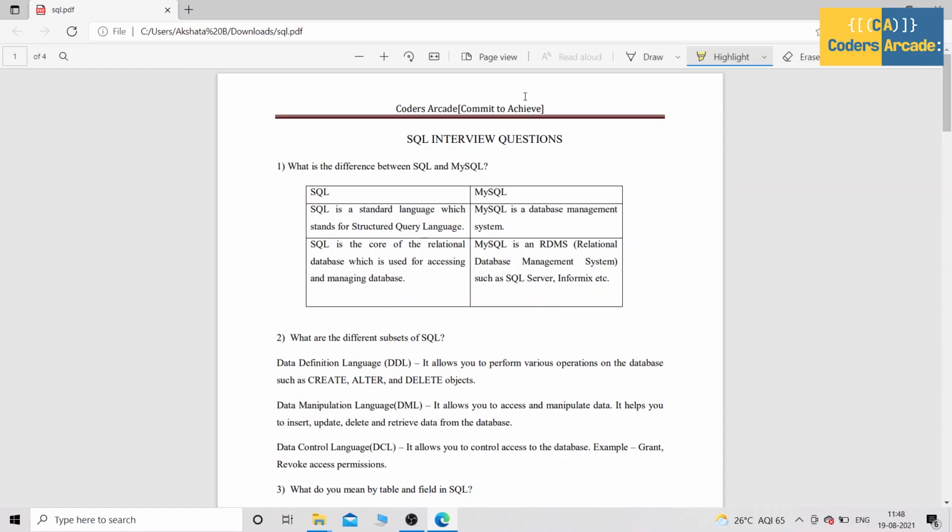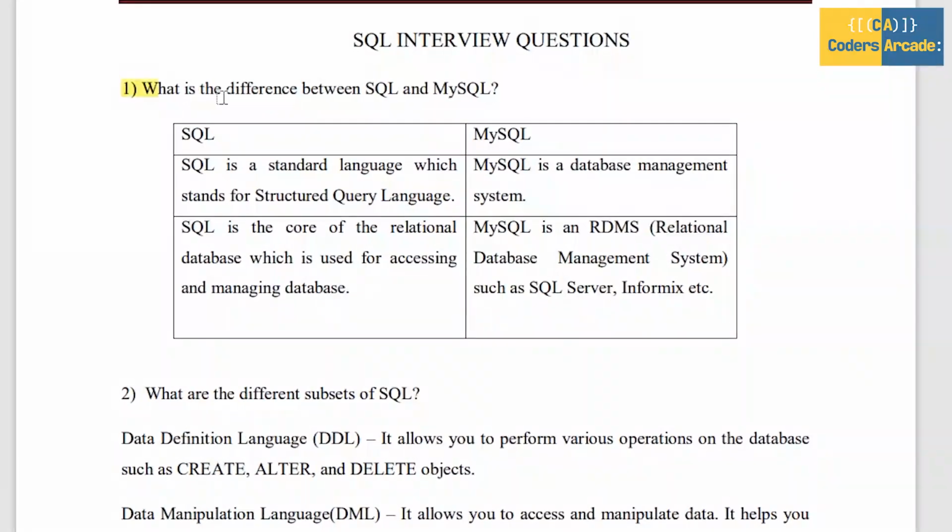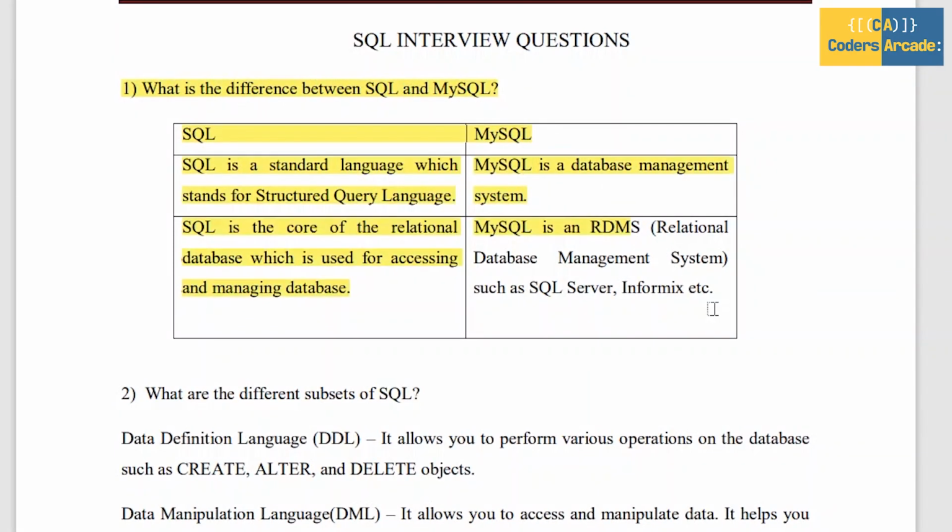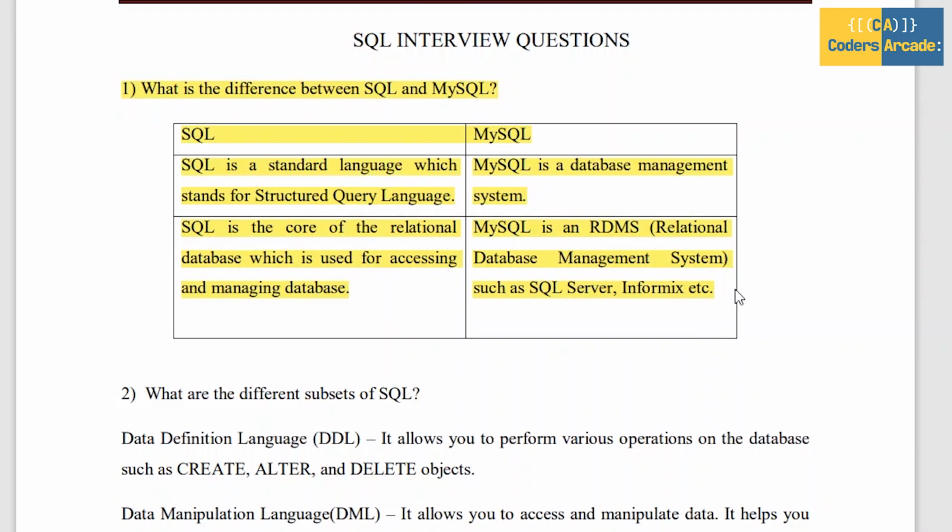Let us start the interview questions. The first question is, what is the difference between SQL and MySQL? SQL is a structured query language and MySQL is a relational database, where SQL is used for writing the queries and MySQL is used for data storing, modifying and management in a tabular format. This is called MySQL, and these are the differences between SQL and MySQL.